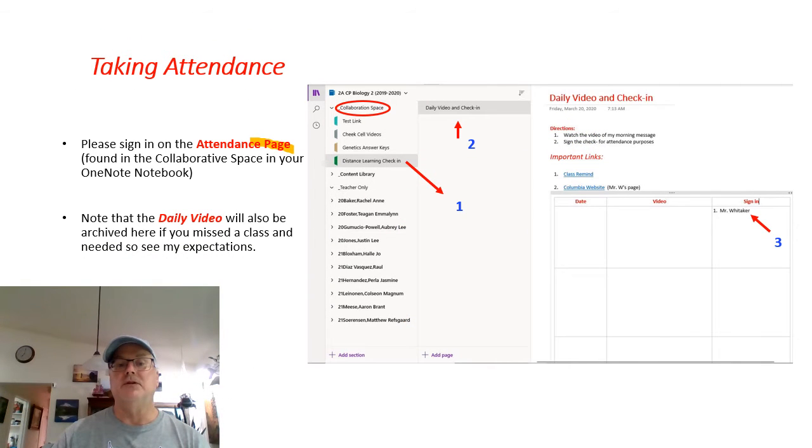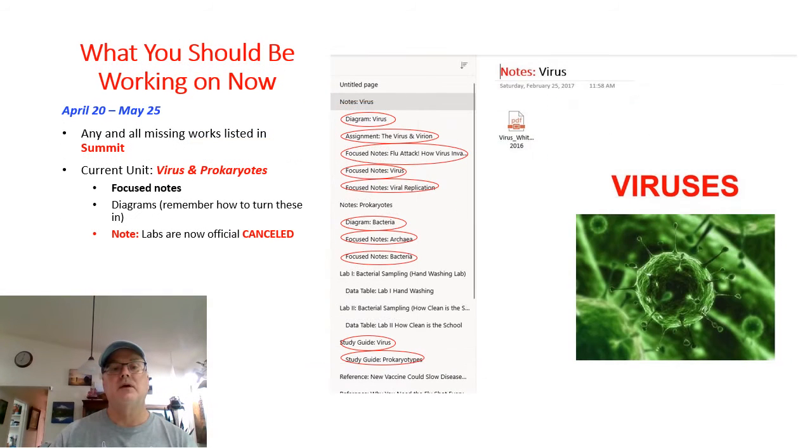As always, you do need to sign in and take attendance on the attendance page. Most of you are doing a good job on that. Let's keep that up. What we should be finishing up is old stuff, and I'm giving you until, depending upon your class, seniors, you will have to be finished by the 15th of May, because that'll be technically your last day.